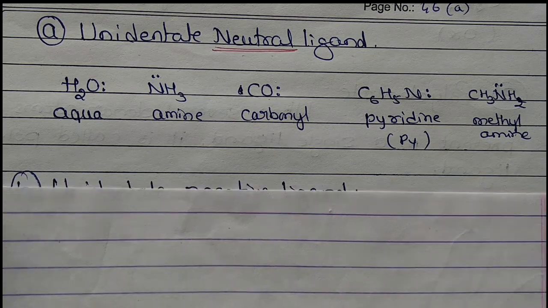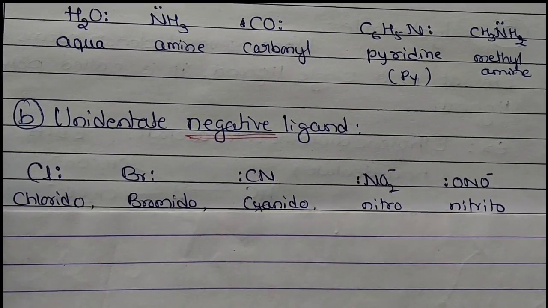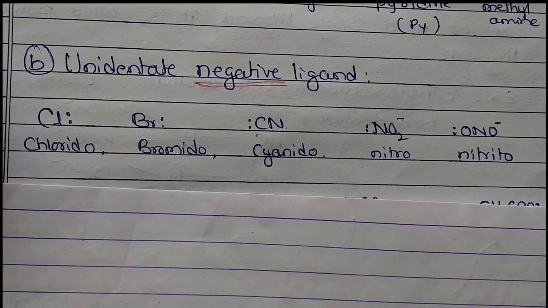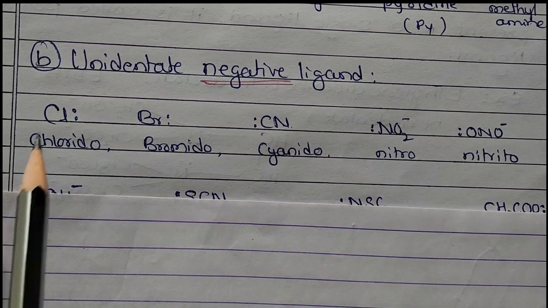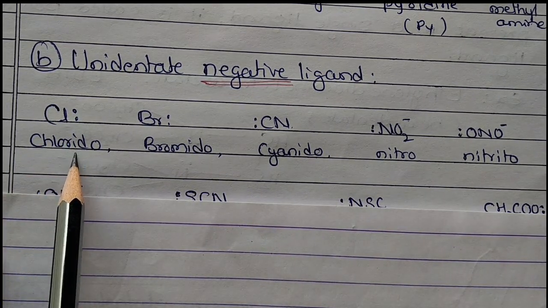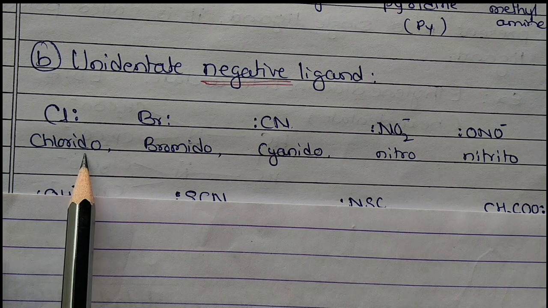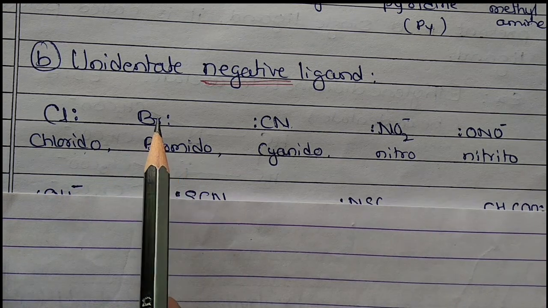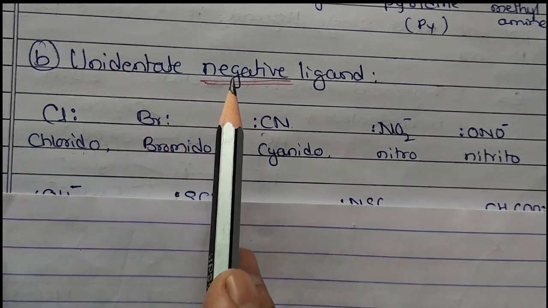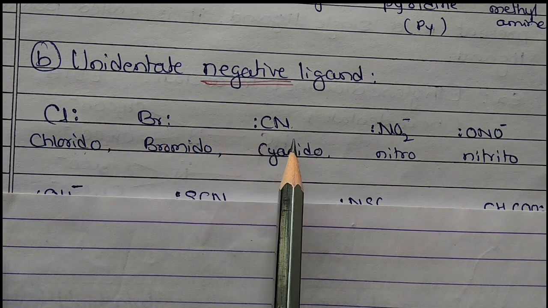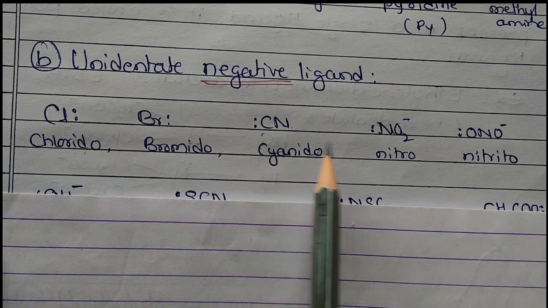Okay. Next, unidentate negative ligand. A unidentate negative ligand is chlorido. It is chlorido, not chloro, that is what we say here. Chlorido, bromido, these are negative, so they carry a negative charge. Cyanido,